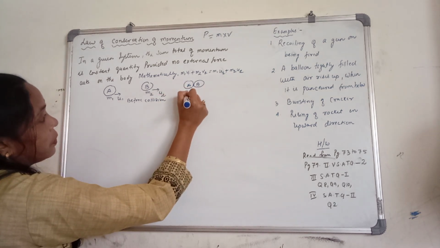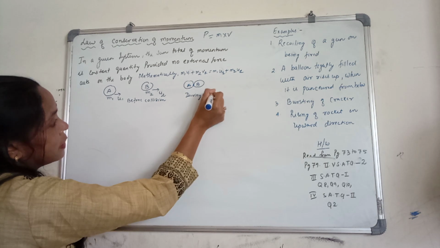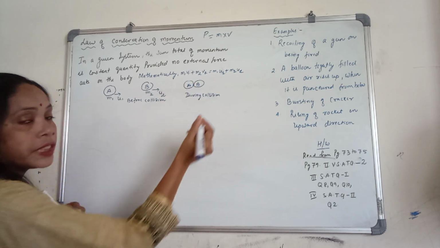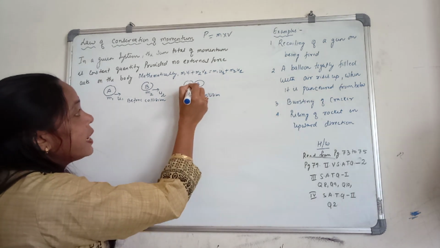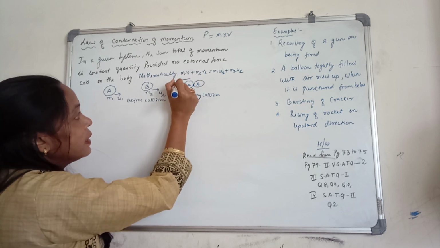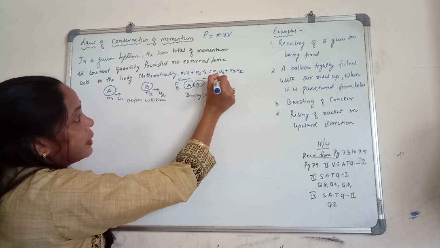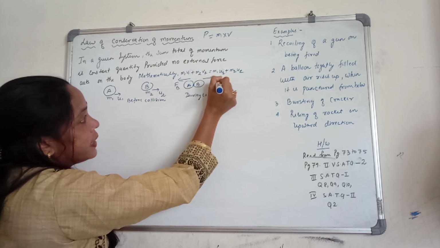So this is during collision. During collision, the force acting on A due to B will act in this direction, and the force acting on B due to A will act in this direction.